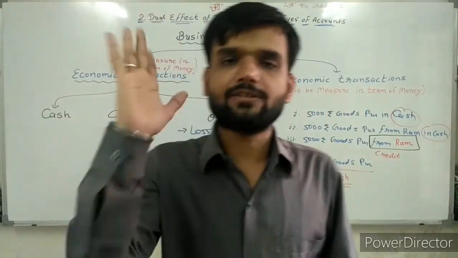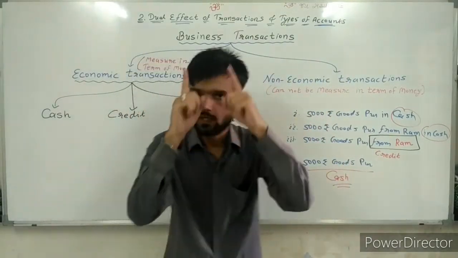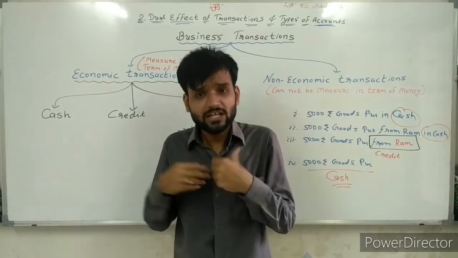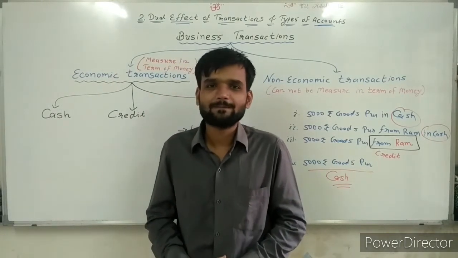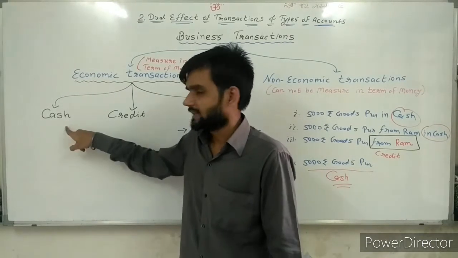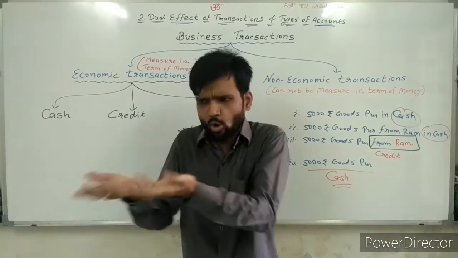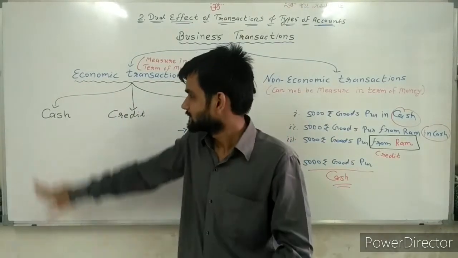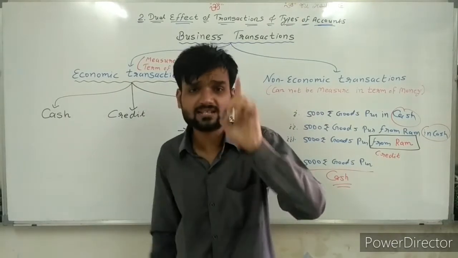9,000 received for rent. Now I received rent. Simple, sir. It is also an economic transaction because I am receiving rent. It's my income and can be measured in terms of money. So I have to record it as income. Now think, sir, cash or credit? Received means what? I got money. It means cash transaction. So by name itself, received, paid, it means cash transaction.